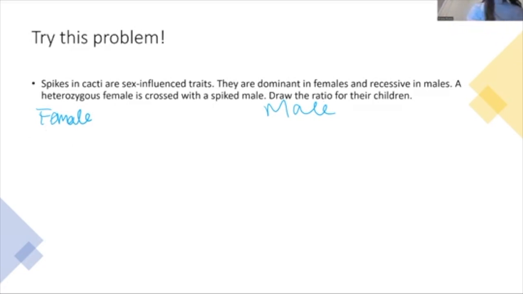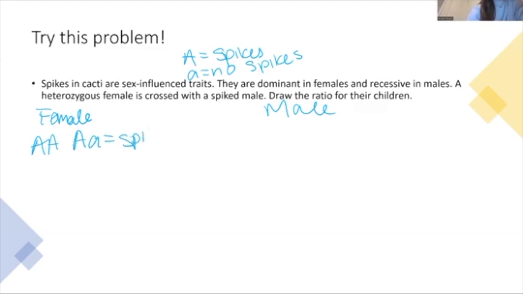So in females, this trait is dominant. So if I say that big A is spikes and little a is no spikes, and in females, spikes is dominant, that means that big A big A, or big A little a, is spikes, and little a little a is no spikes. Simple enough. But in males, the spikes gene is recessive, aka our big A is recessive.